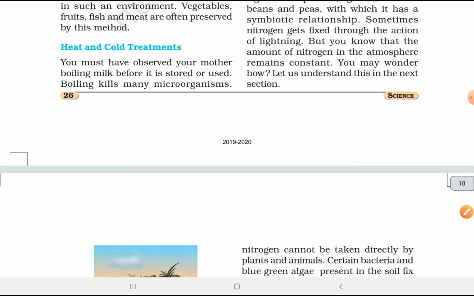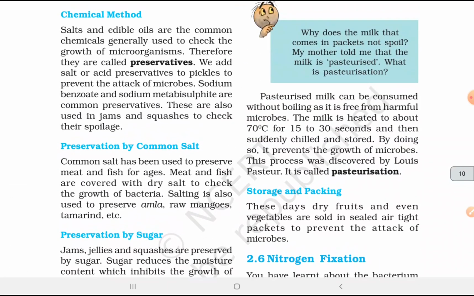Hot and cold treatments. You must have observed your mother boiling milk before it is stored or used. Boiling kills many microorganisms. Pasteurized milk can be consumed without boiling as it is free from harmful microbes. The milk is heated to about 70 degrees for 15 to 30 seconds and then suddenly chilled and stored. By doing so, it prevents the growth of microbes, and this process was discovered by Louis Pasteur and it is called pasteurization. Storage and packing.